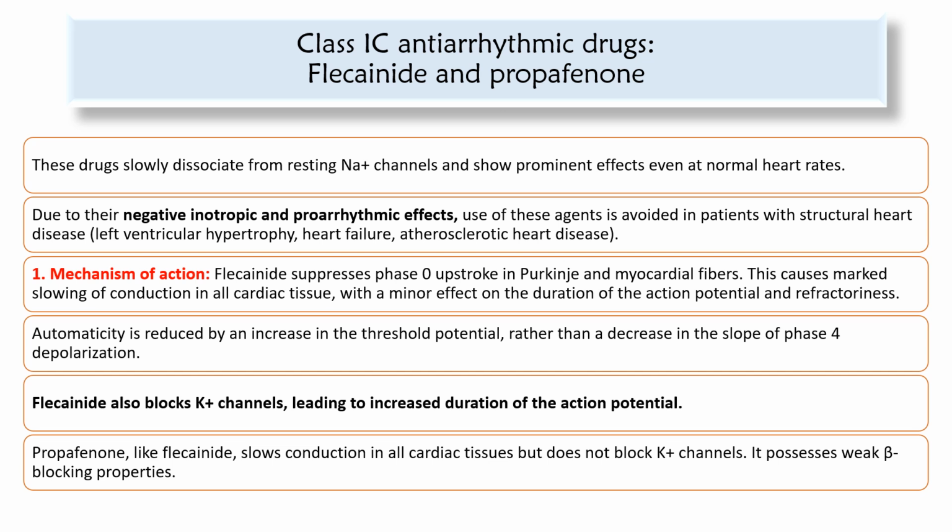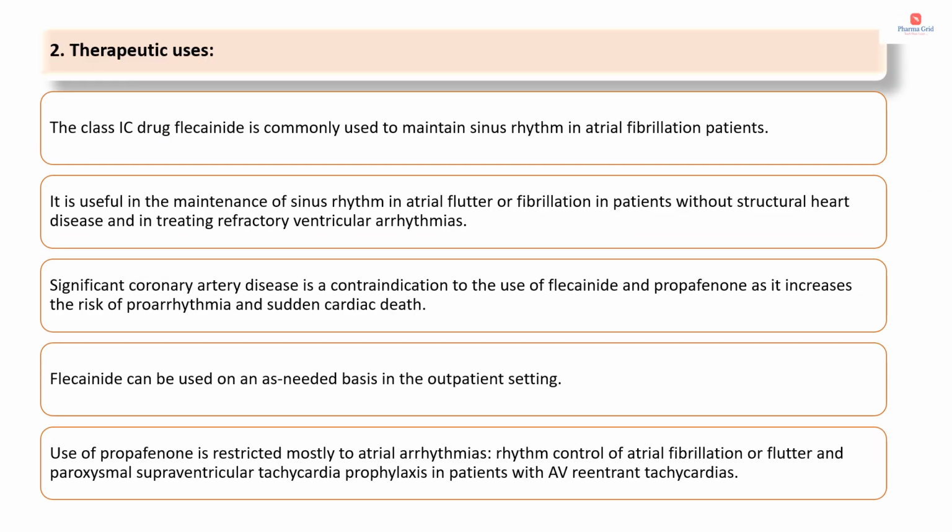Propafenone, like flecainide, slows conduction in all cardiac tissues but does not block potassium channels. It possesses weak beta blocking properties. Therapeutic uses. The class 1C drug flecainide is commonly used to maintain sinus rhythm in atrial fibrillation patients. It is useful in the maintenance of sinus rhythm in atrial flutter or fibrillation in patients without structural heart disease and in treating refractory ventricular arrhythmias.